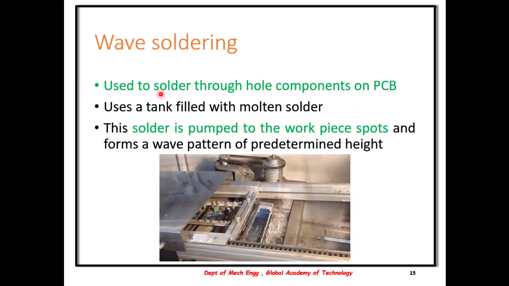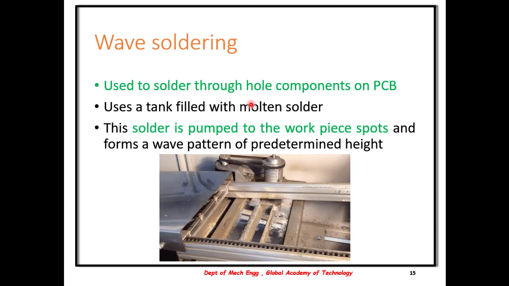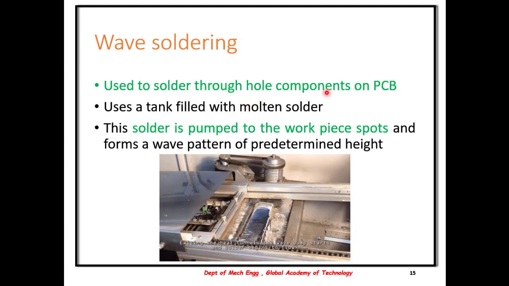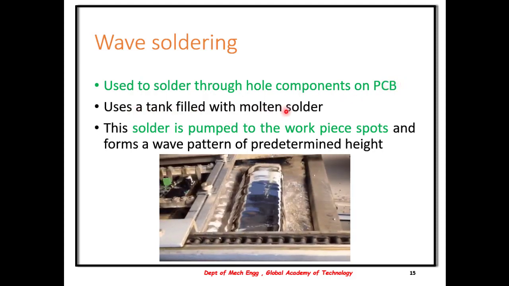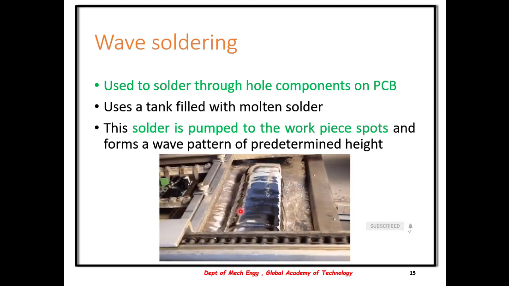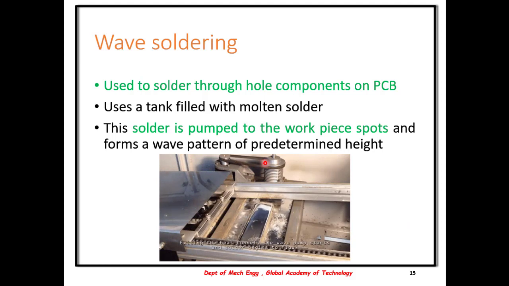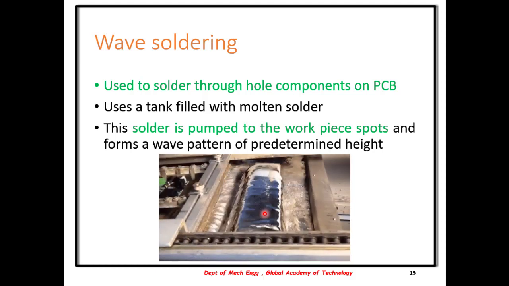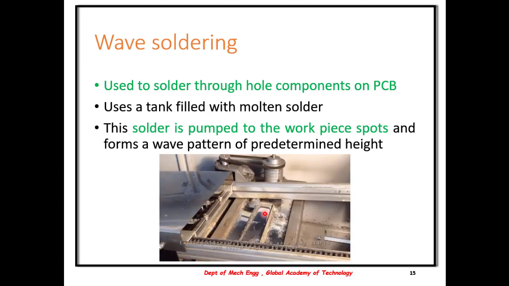The method of wave soldering involves using solder to solder through-hole components, that is, a complete hole on a PCB. It usually involves a tank filled with molten solder. You can see here the molten solder and a PCB that is coming out. Then the solder is pumped to the workpiece spots or dipped, where it forms a wave pattern to a predetermined height, and then the joint is allowed to cool and the solder is formed.